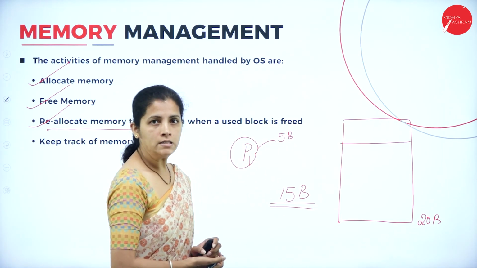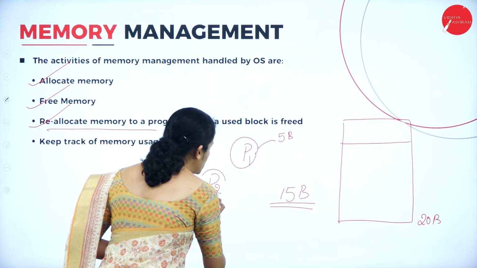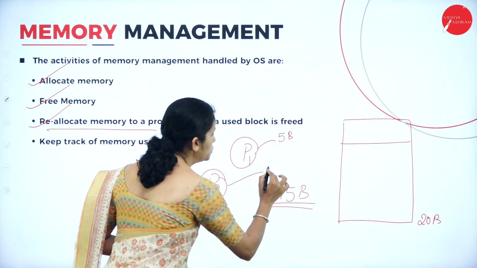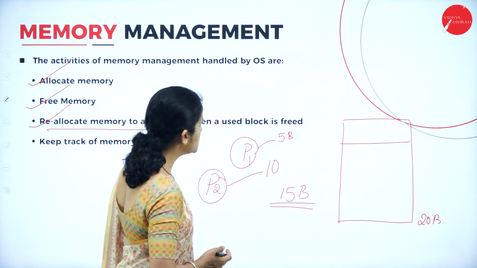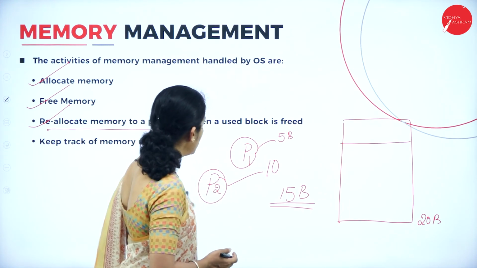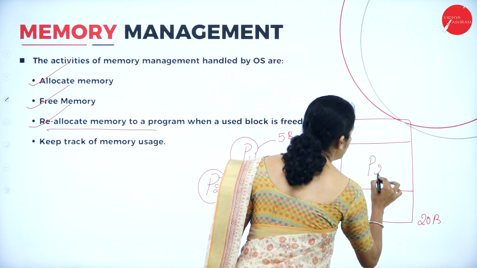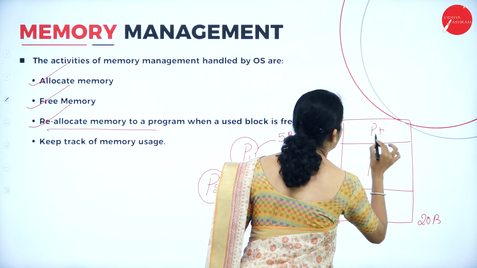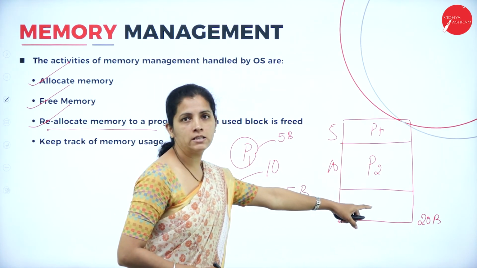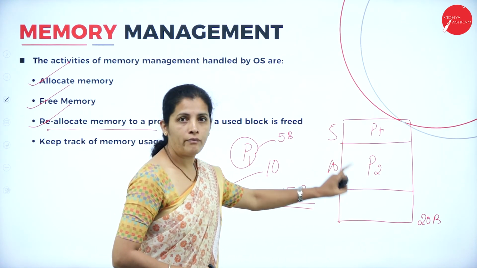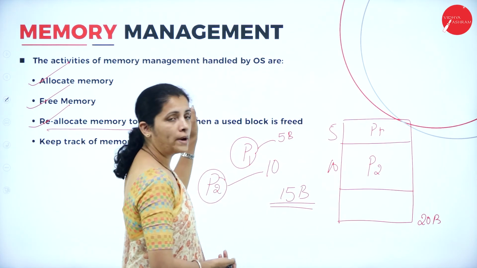And who is going to keep track of memory? That is the operating system. Now, think that I have a second process P2 and it's going to request 10 bytes of memory. Now, who is responsible for allocating 10 bytes of memory for P2? That is the operating system. Now, tell me how many memory bytes are remaining. Now, it is 5. So, all these things are carried out by the operating system.